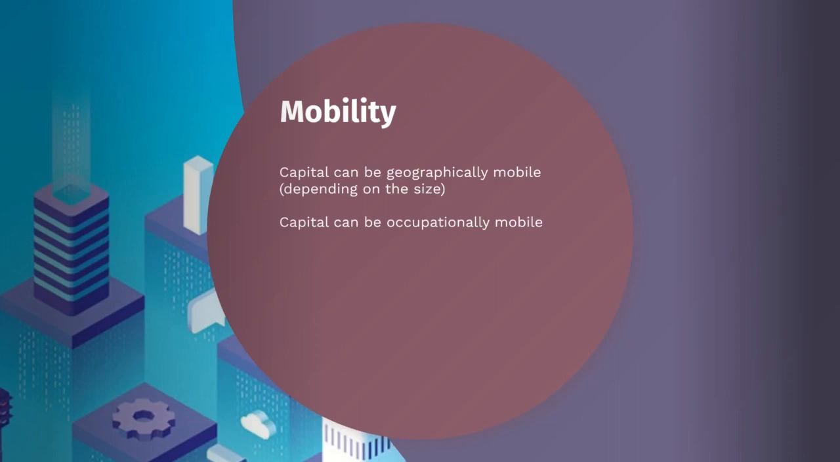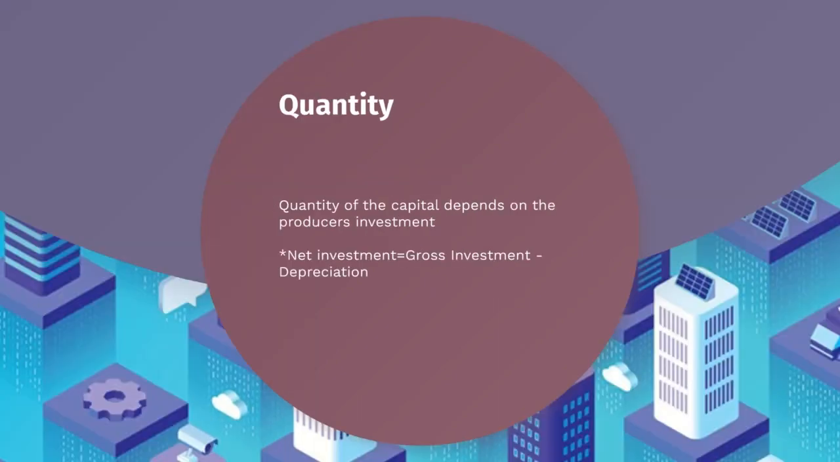Capital can be occupationally mobile. Capital like a crane, you can use in two ways. You can use it for lifting concrete slabs, or you can use it for lifting waste cars in a dump yard. So it can be occupationally mobile. Quantity can be increased by more investment by the producer. More investment, more capital quantity. Less investment, less capital quantity.